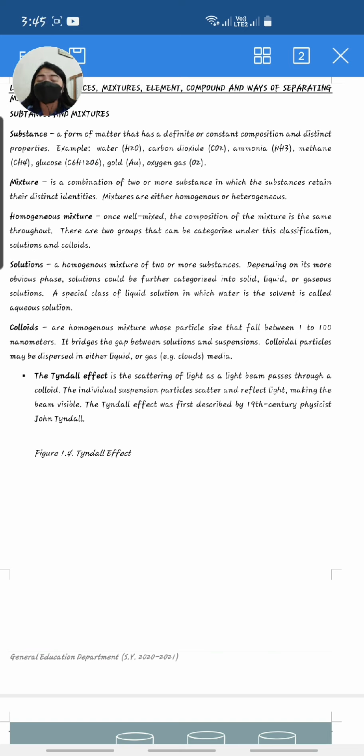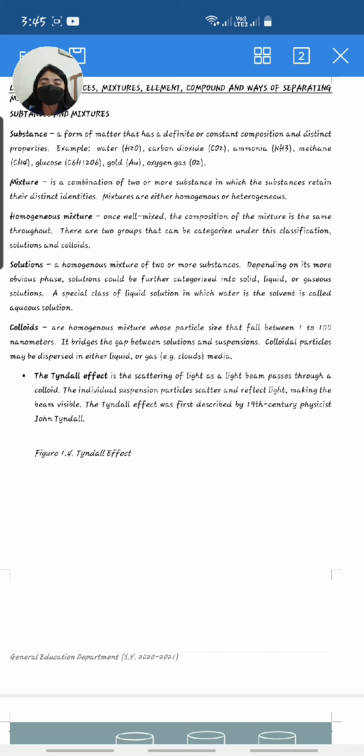Let's discuss first what a solution is. A solution is a homogeneous mixture of two or more substances depending on its more obvious phase. Solution could be further categorized into solid, liquid, and gaseous solution. A special class of liquid solution in which water is the solvent is called aqueous solution. A solution is a homogeneous mixture of one or more solutes dissolved in a solvent. So there are two parts in a solution: solute and solvent.